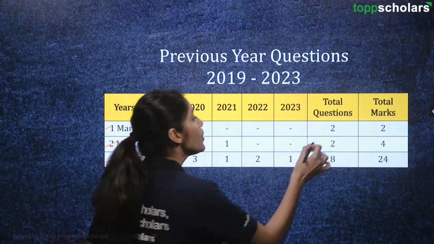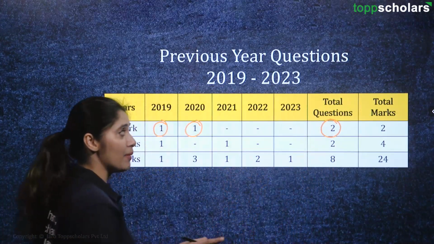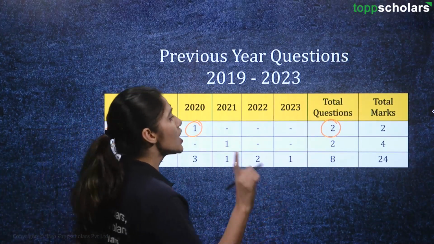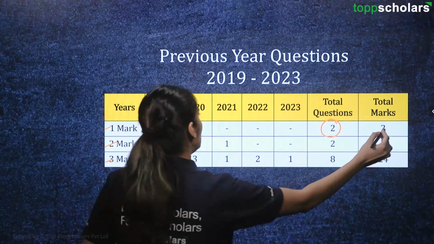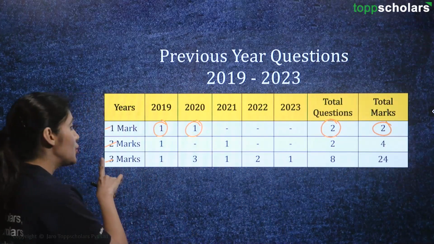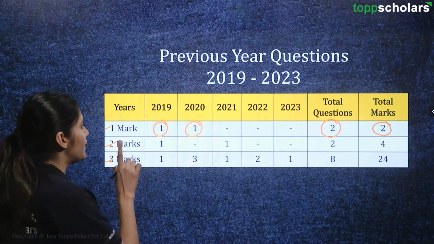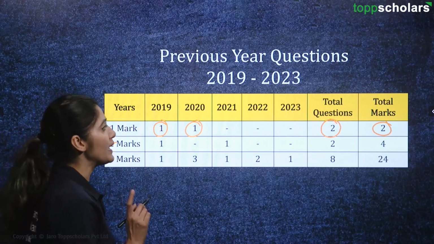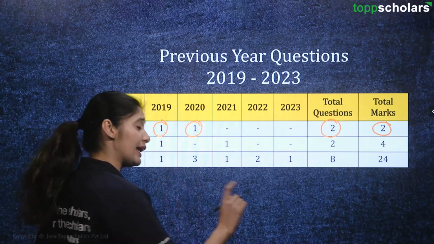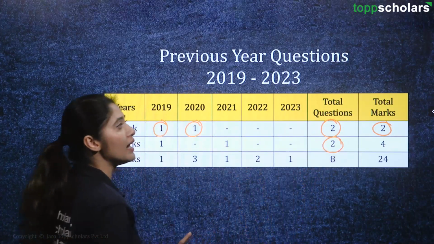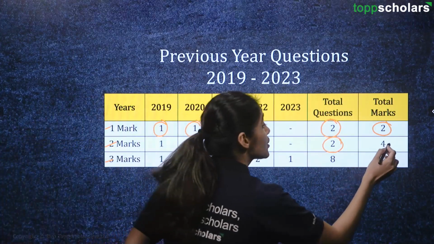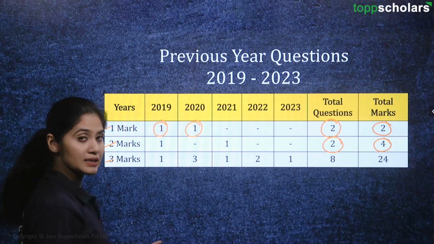So we have 2 questions of 1 mark that we are going to discuss, and we can aim for a total of 2 marks. For 2 marks questions, we had one in 2019 and one in 2021.